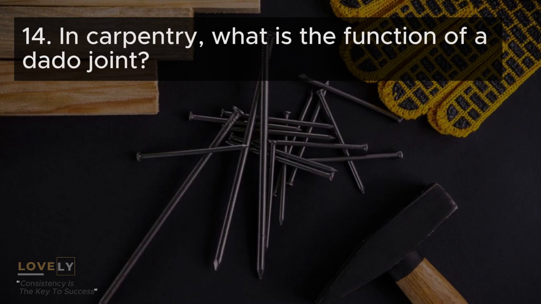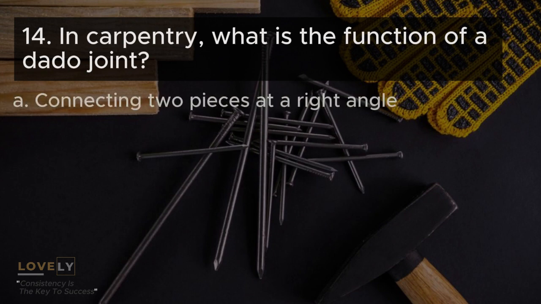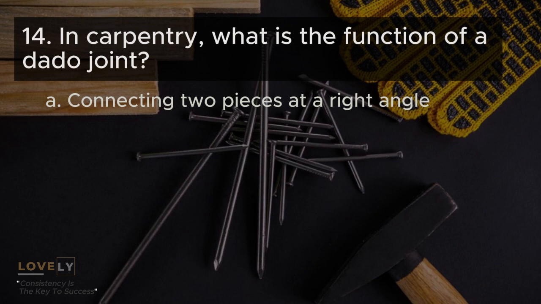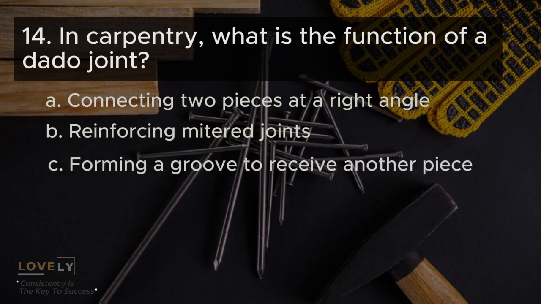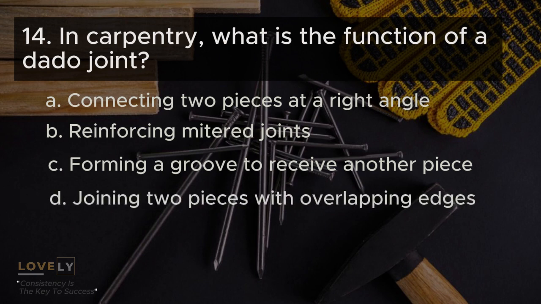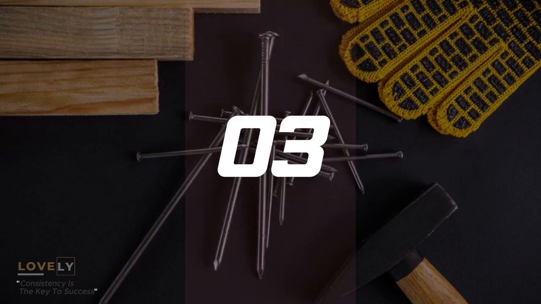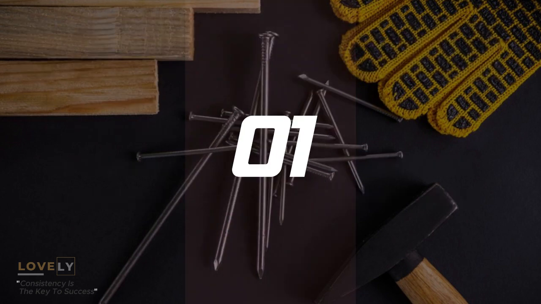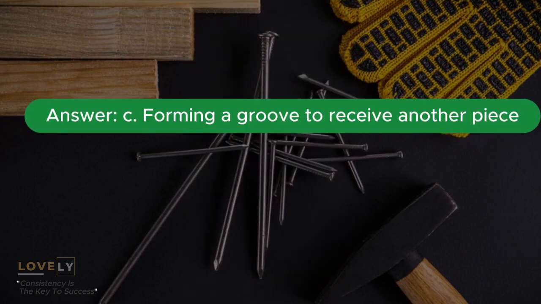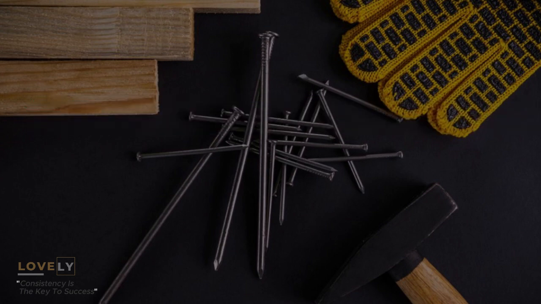14. In carpentry, what is the function of a dado joint? A. Connecting two pieces at a right angle. B. Reinforcing miter joints. C. Forming a groove to receive another piece. D. Joining two pieces with overlapping edges. Answer: C. Forming a groove to receive another piece.